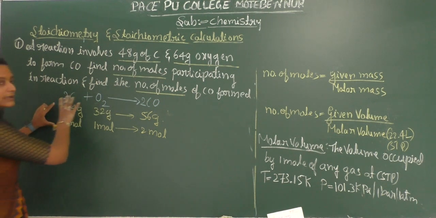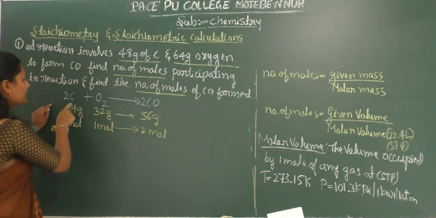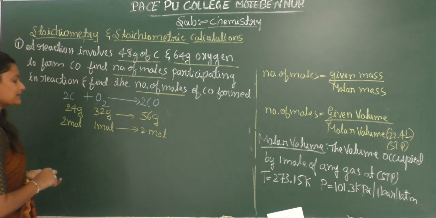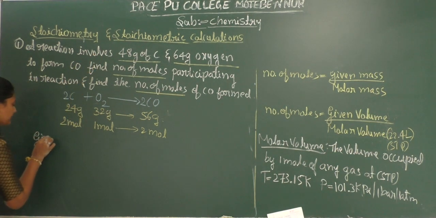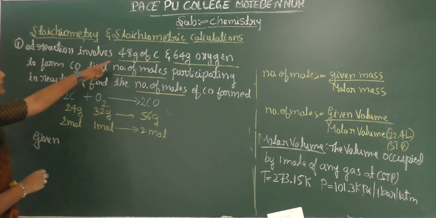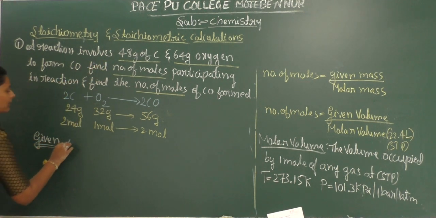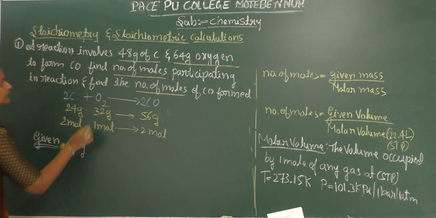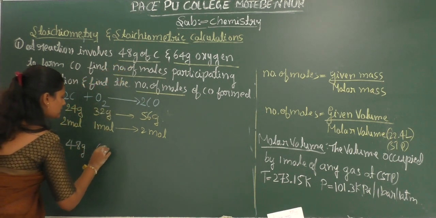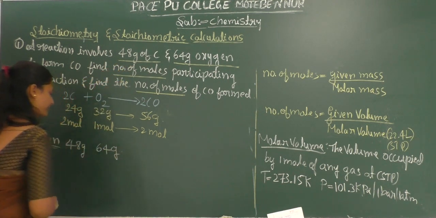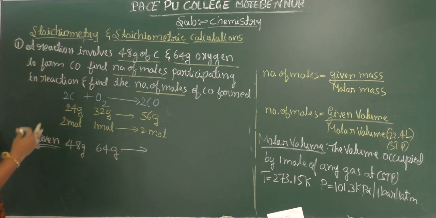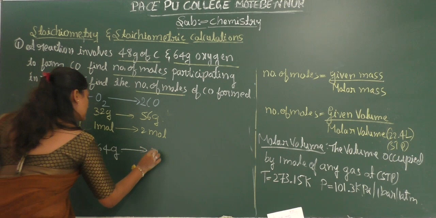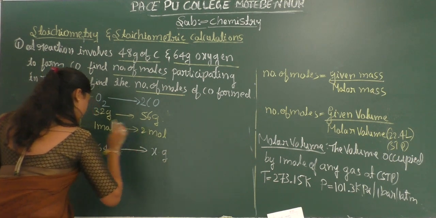This we know from our chemical reaction, but the data given is that 48 grams of carbon is going to react with 64 grams of oxygen. We have to find the amount of carbon monoxide formed, x grams.